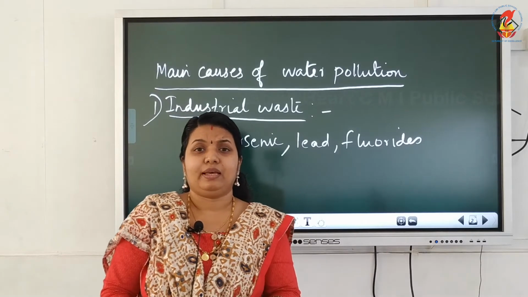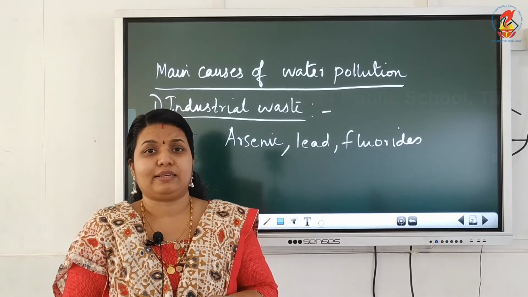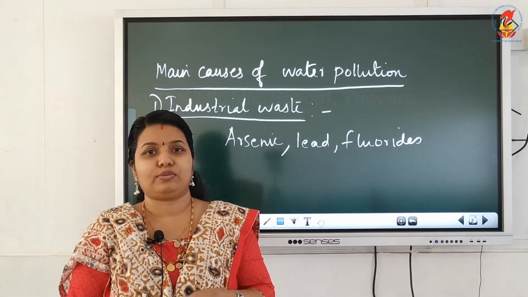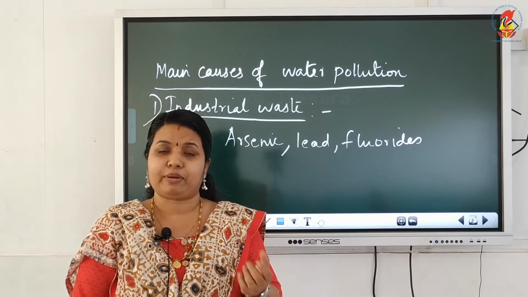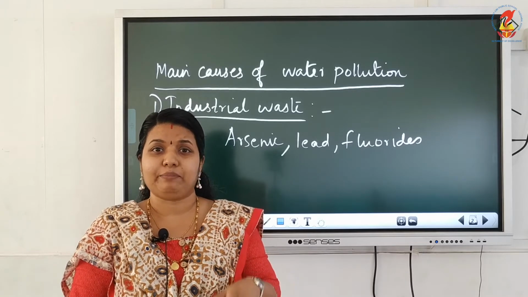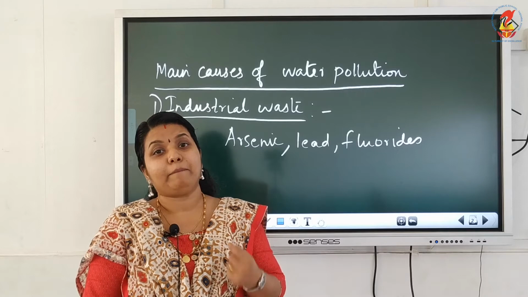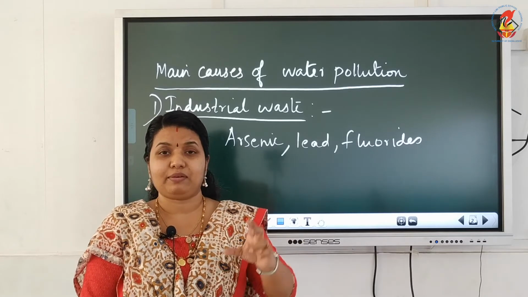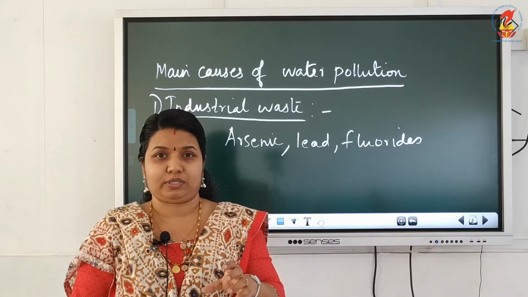Now another way, waste water is released into water bodies from factories, from power plants and also from various industries. Actually, the temperature of this waste water will be much higher than the temperature of the water body. So it makes the water of the water body hot.